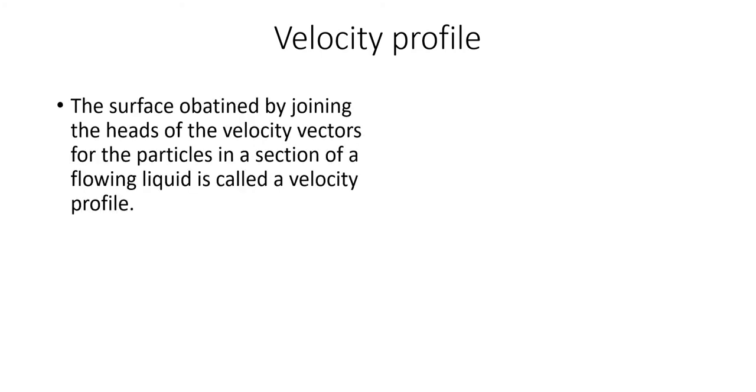Now we will see what is meant by velocity profile. The surface obtained by joining the heads of the velocity vectors for the particles in a section of a flowing liquid is called a velocity profile. If we are drawing the surface, the velocity vectors are there. Different particles will have different velocities. So if we join the heads of all those velocity vectors, the surface we obtain is called the velocity profile.